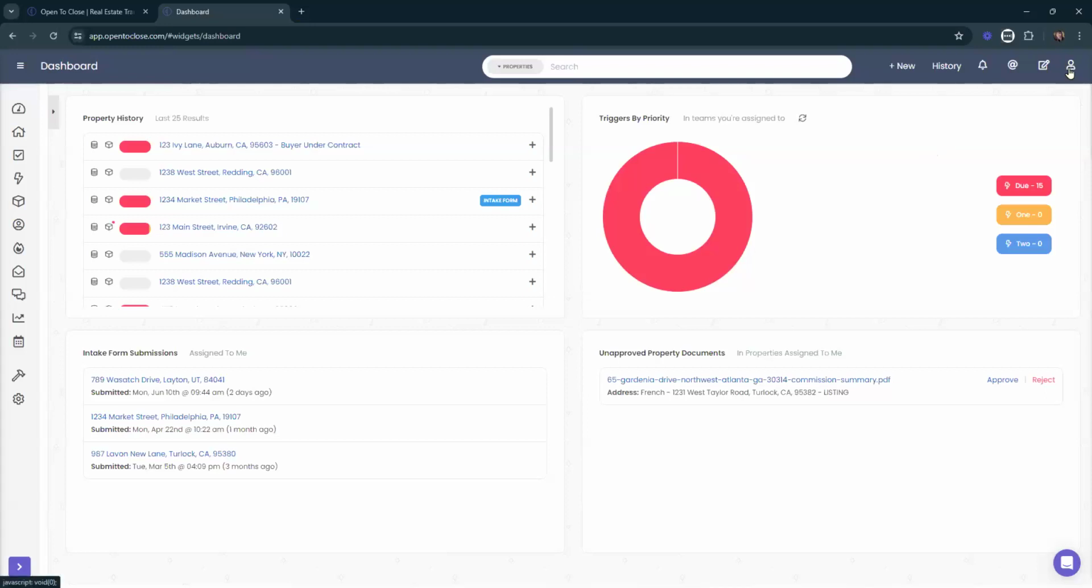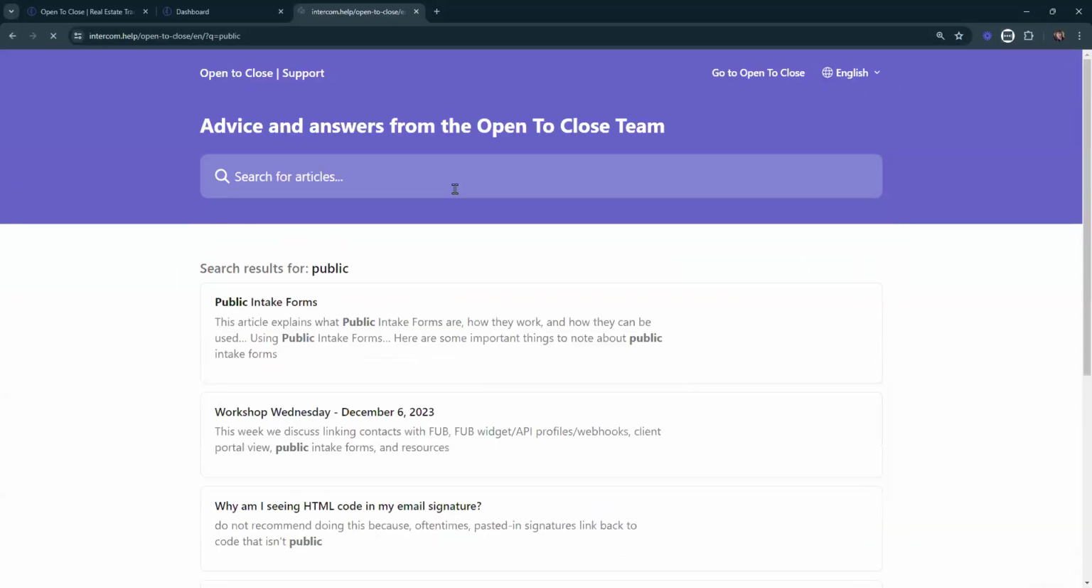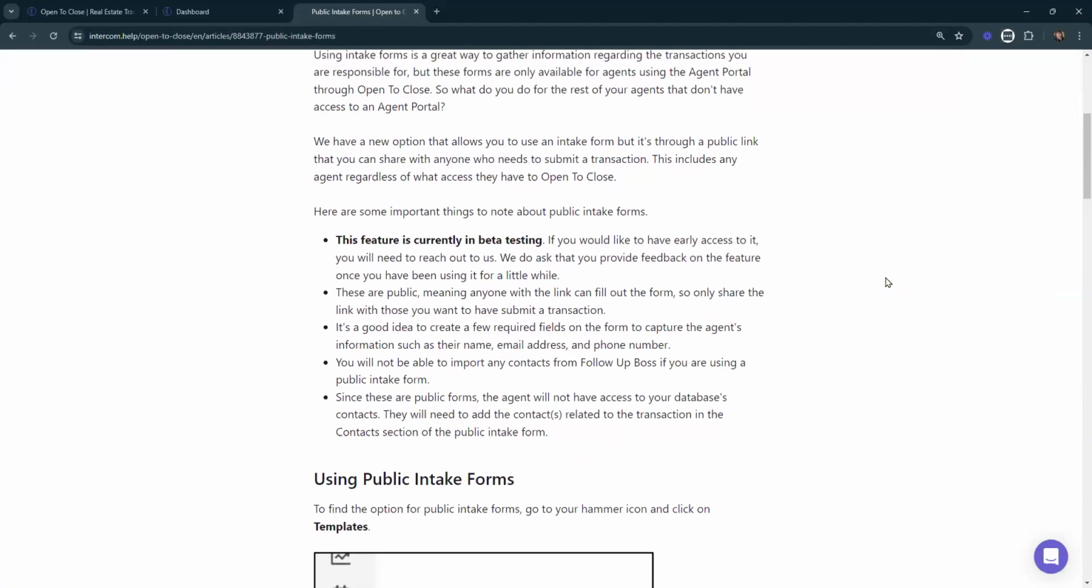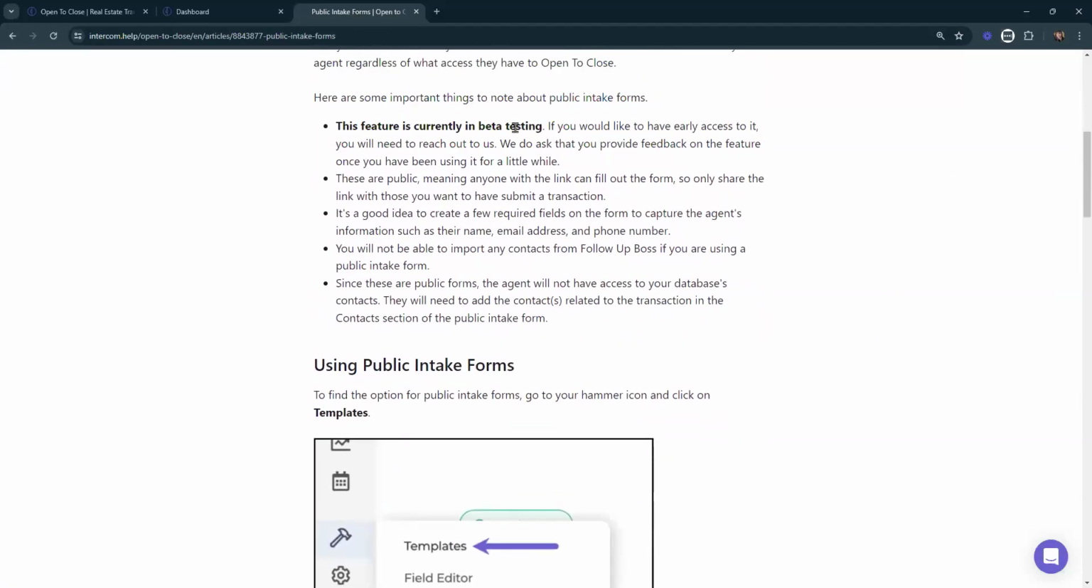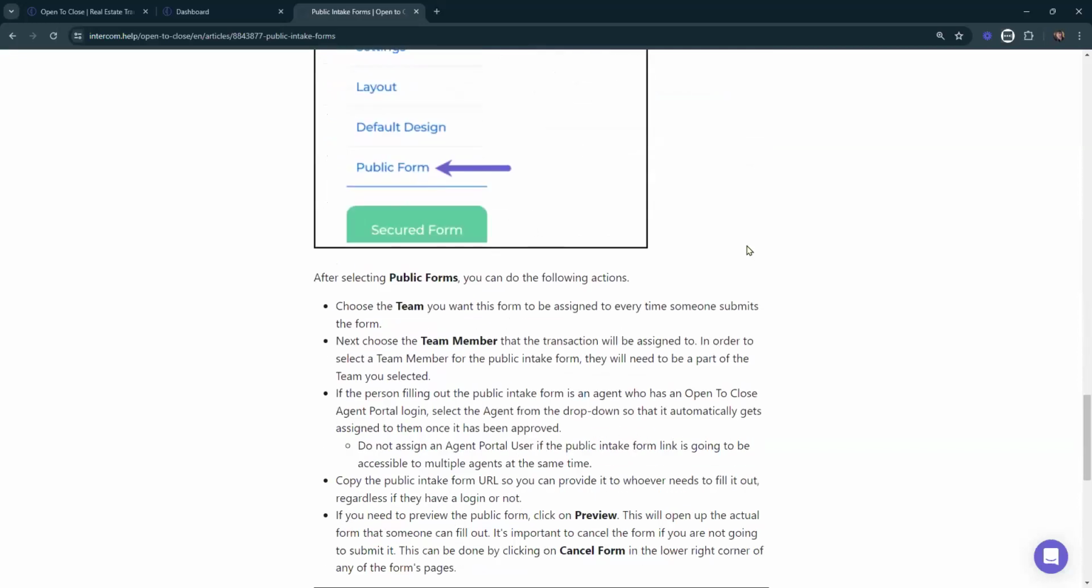If you're interested in public intake forms, we do have a great article about it. You can go over to our little person icon, Support Center, type in public and search for it, and here you'll find our public intake forms. This goes over what it is. Again, it even says here it's still in beta testing, but you can definitely go through and see what that looks like.